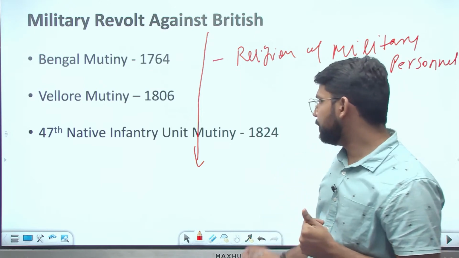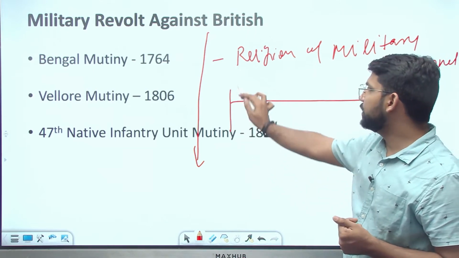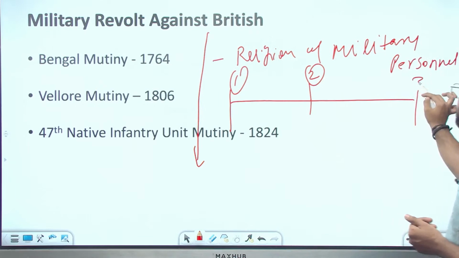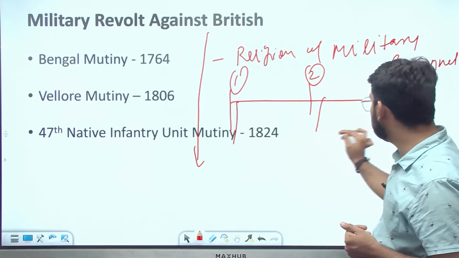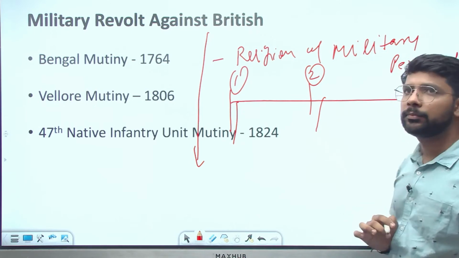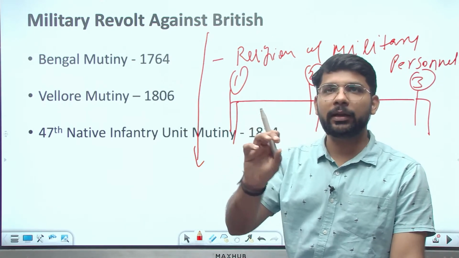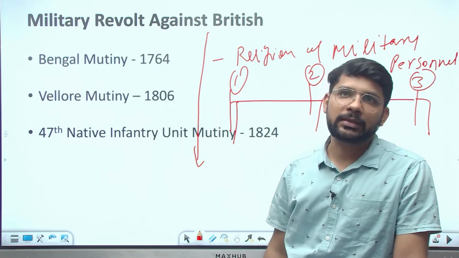Your presentation can be in a different form. Somebody can present it in the form of a number line: first revolt with its time, second revolt with its time, and the third revolt. You can even mention the region here, the second region here, and the third region here. So it gives clarity to the answer. These are the military revolts, these are the reasons why they were a culmination to 1857.